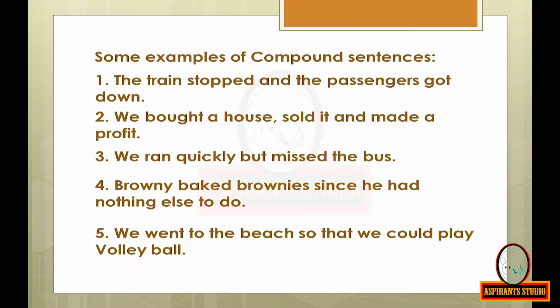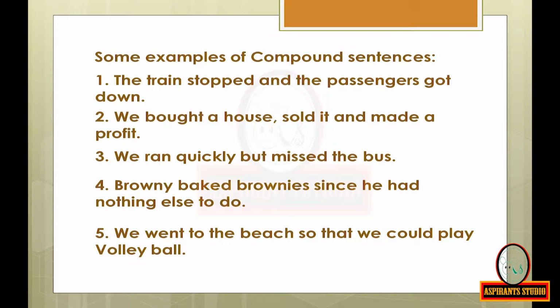Now look at these sentences. Look at the first sentence. The train stopped and the passengers got down. We have the conjunction and. If you remove the conjunction and, that's the coordinating conjunction, because this is a compound sentence. Now this sentence can be split up into two simple sentences. The train stopped, it is meaningful, and also the passengers got down. It is also a meaningful simple sentence.